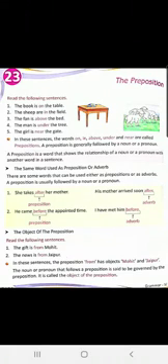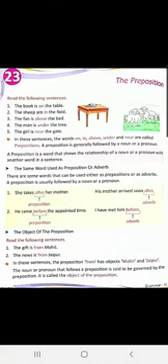The book is on the table. The sheep are in the field. The fan is above the bed. The man is under the tree. The girl is near the gate. Here, children, all these red words are prepositions.